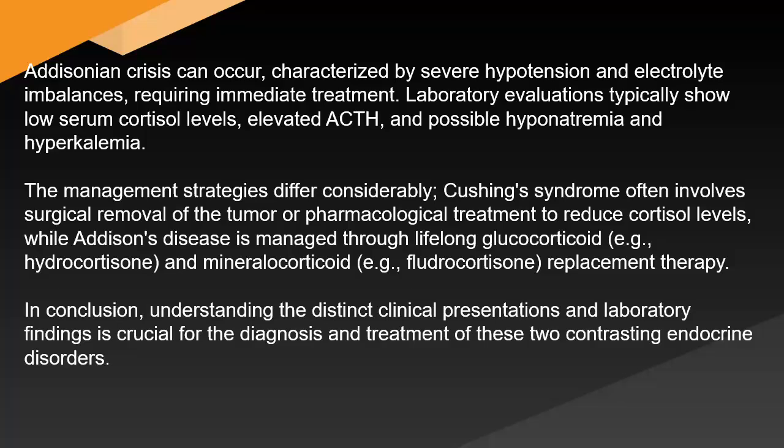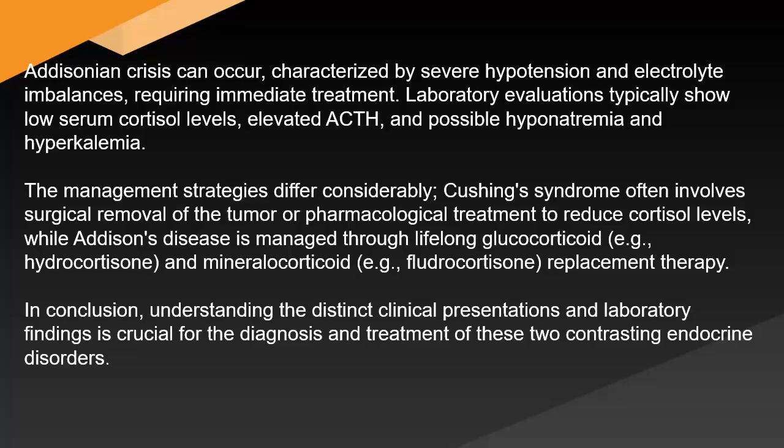The management strategies differ considerably. Cushing's syndrome often involves surgical removal of the tumor or pharmacological treatment to reduce cortisol levels, while Addison's disease is managed through lifelong glucocorticoid hydrocortisone and mineralocorticoid fludrocortisone replacement therapy. In conclusion, understanding the distinct clinical presentations and laboratory findings is crucial for the diagnosis and treatment of these two